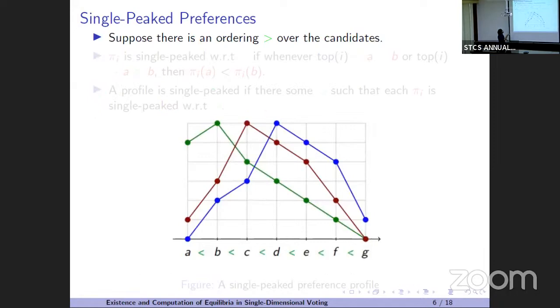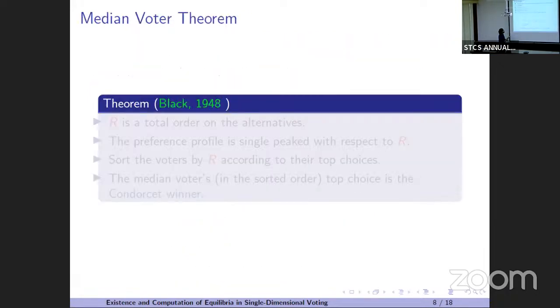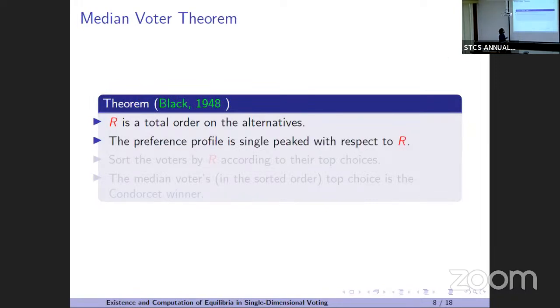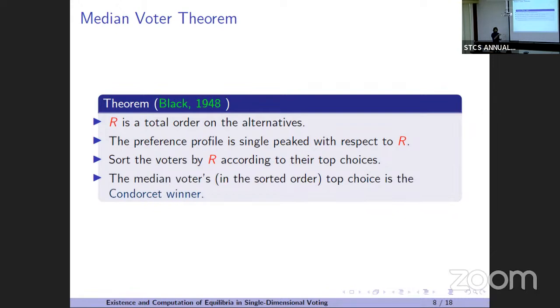So yeah, this green ranking is called R here. You have a total order over the alternatives, and the preference profile is single-peaked with respect to R. Then what you do is sort all the voters by R, the global ranking, according to their top choices. You go to every voter, see their top choice, compare it with R, and then sort them. Then the median voter's top choice will always be the Condorcet winner.